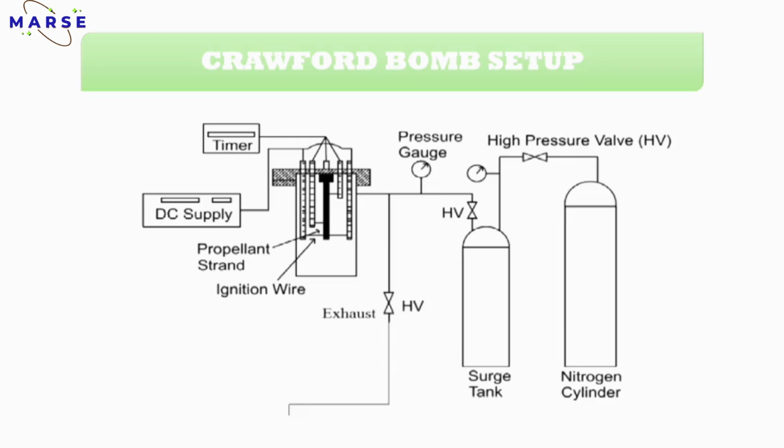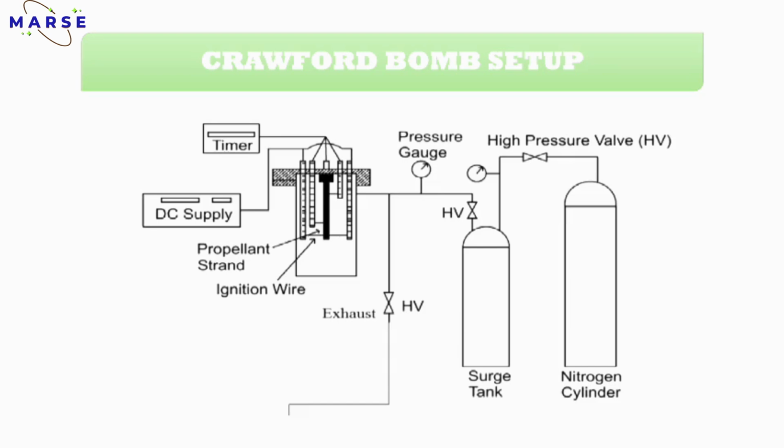First, the fuse 1 wire is connected. Then the fuse 2 wire is connected, meaning you have to keep a specific distance between the fuse 1 and fuse 2 wires. And next is the igniter wire. The igniter wire is connected at a small distance away from the fuse 1 wire. And the last one is the common. After switching on the DC supply, the igniter wire connected to the propellant burns.